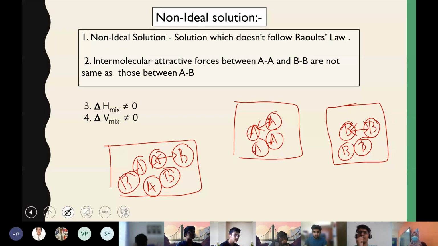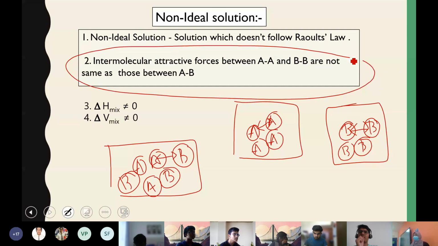So that is what they meant by intermolecular attractive forces. That is the basic reason why solutions behave non-ideally, or deviate from Raoult's law, because of this difference in the interactive forces.